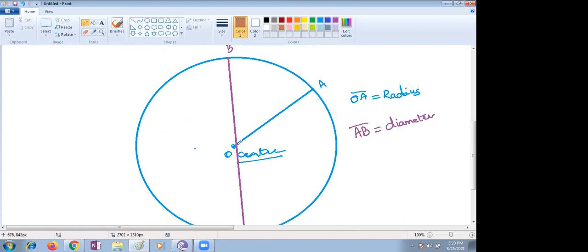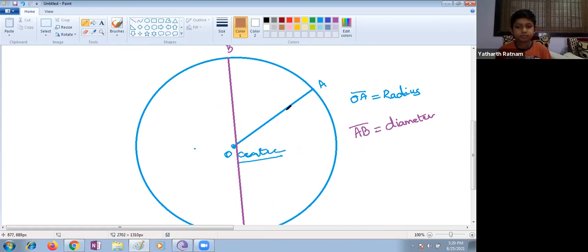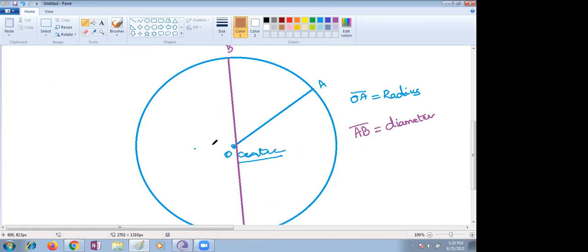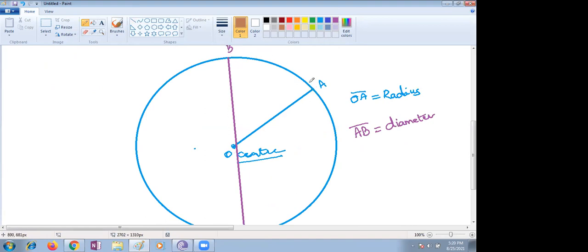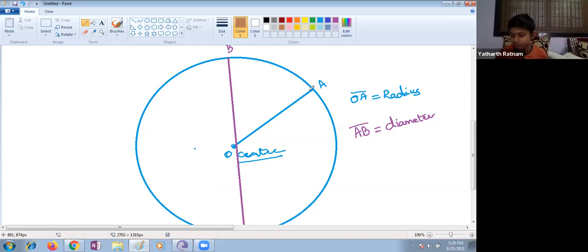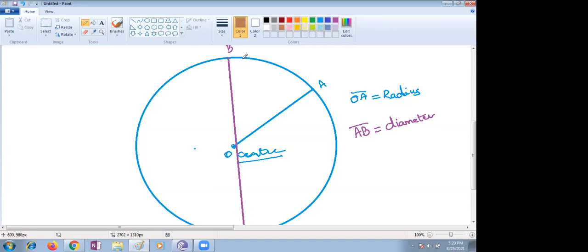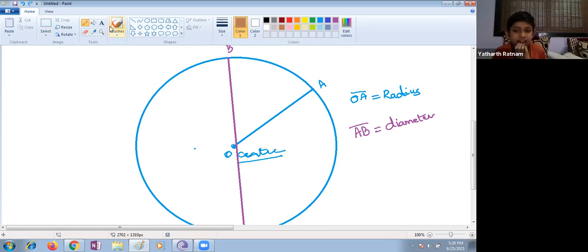Yadharth, there are two radii here. OA and OB we can also consider as radii only. A radius, two radii, one arc. This is an arc. An arc means a curved region. So this portion inside, what can we call it? Ma'am, an angle. No, of course it is an angle.